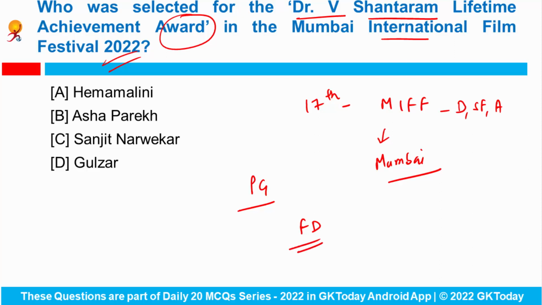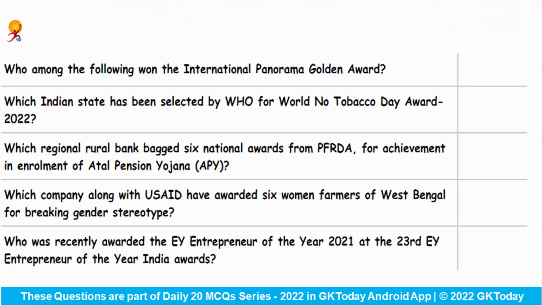So Dr. V. Shantaram Lifetime Achievement Award was conferred upon veteran documentary filmmaker and author Sanjeev Narvekar for his contribution to the film history and documentary film movement. Okay. Let's see some of the important awards that were in news. Who among the following won the International Panorama Golden Award? So this award has been recently conferred to K.V. Raghupati for his book called The Mountain is Calling.